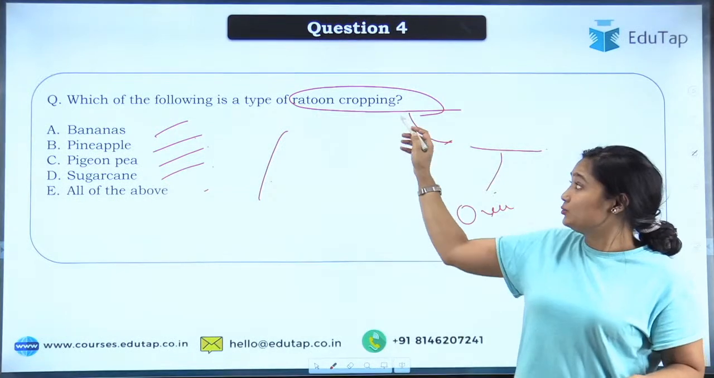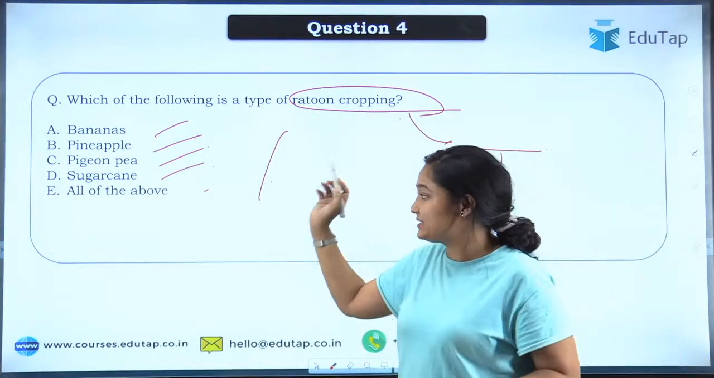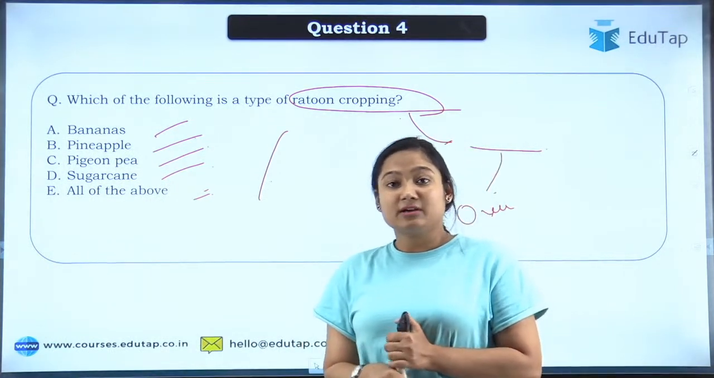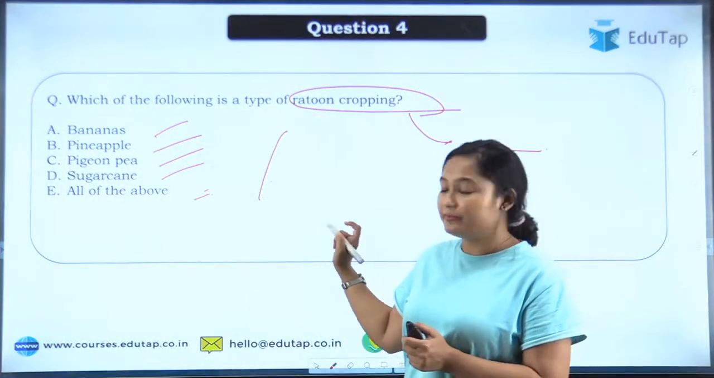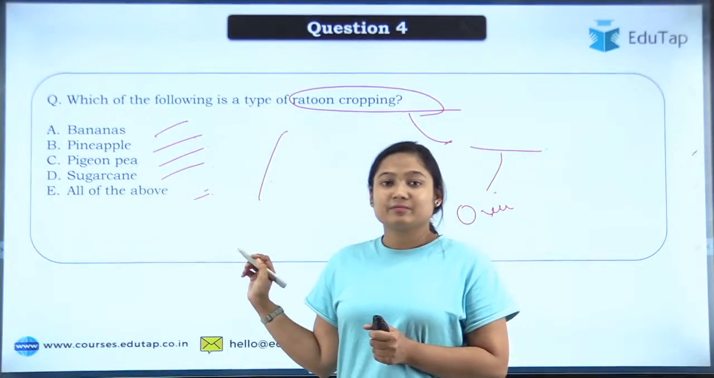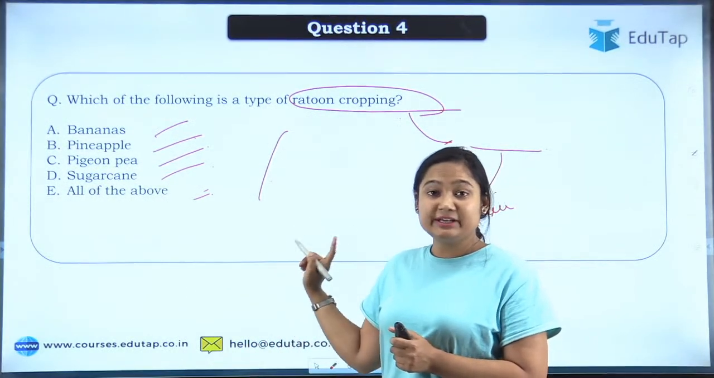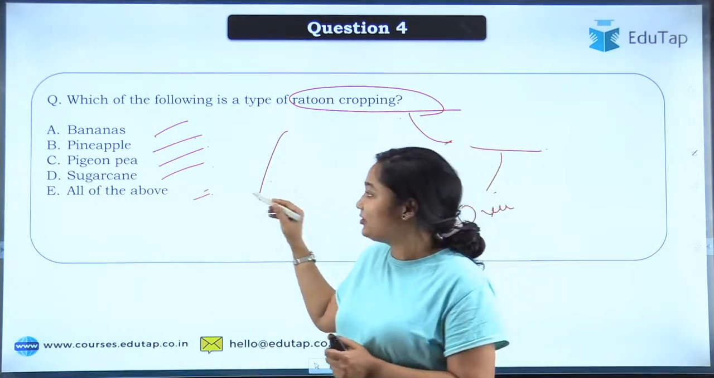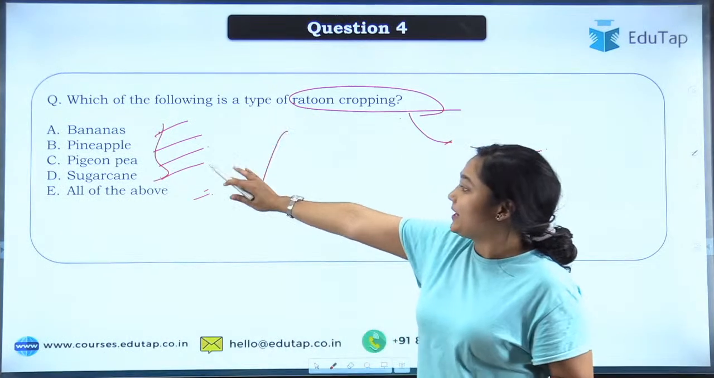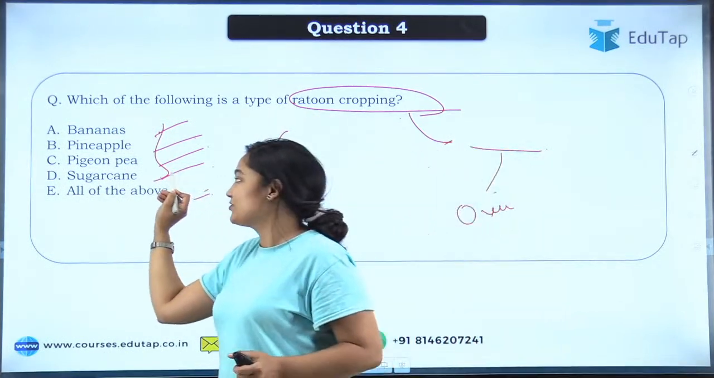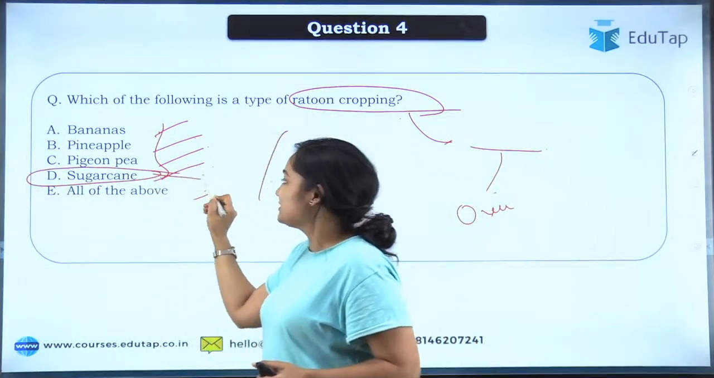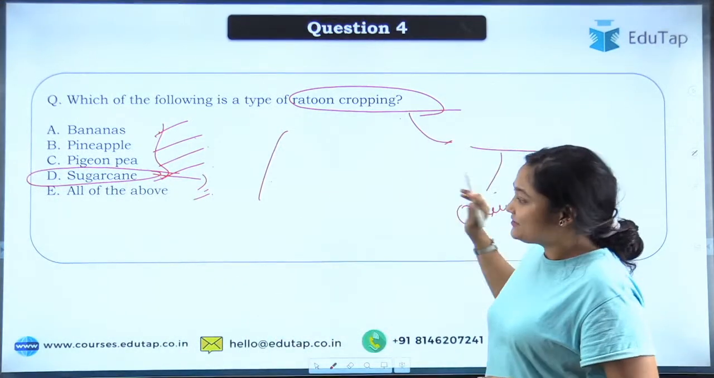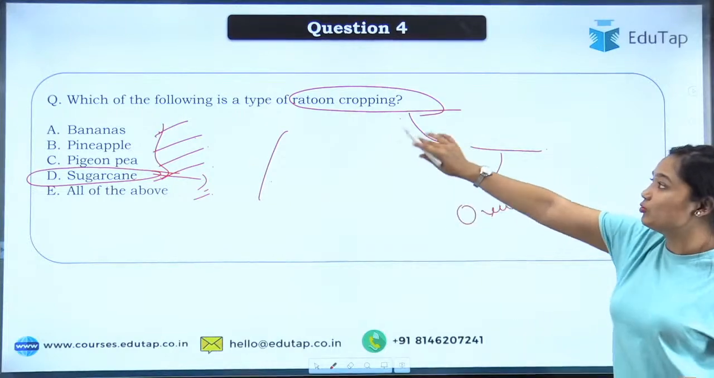So that is called ratooning. Albert says option E will be the correct answer. Very good. Pradeep is also going with option E. Shubham is going with option D. Abhishek is also going with option D. Rajeshwari is going with option D. See, the correct answer will be all of the above, that is banana, pineapple, pigeon pea, sugarcane, and all of the above. I understand why you are going with sugarcane, because sugarcane is the most popular example. I do understand. Let's move to ratoon cropping now.